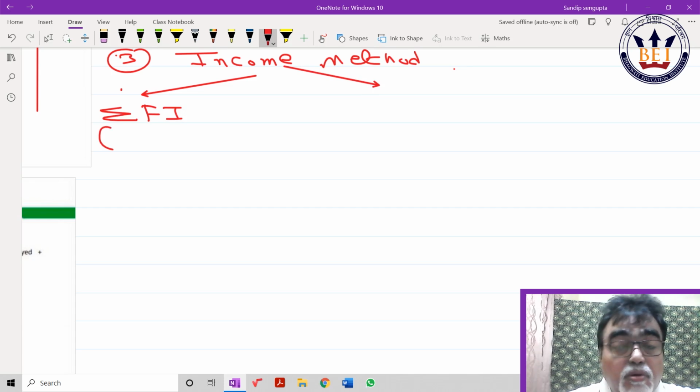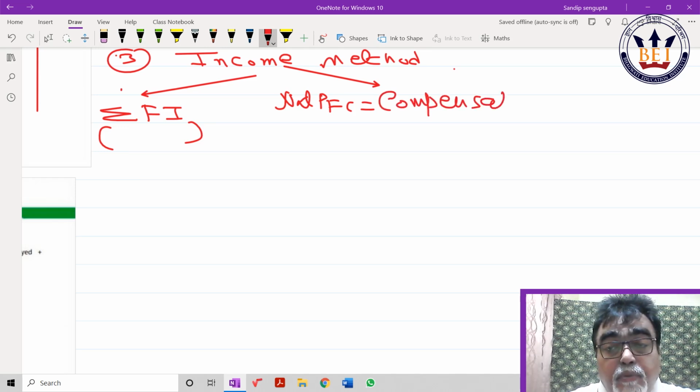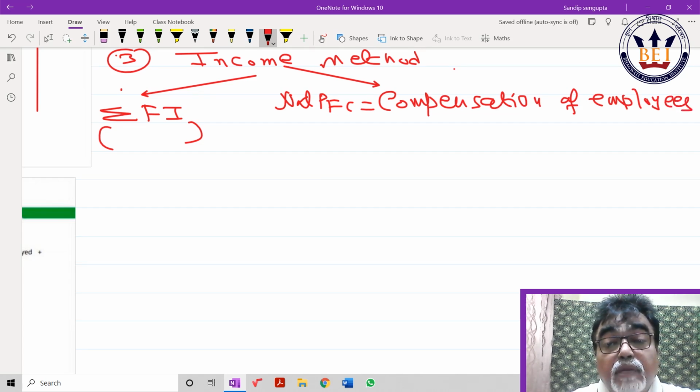What is important this term is NDPFC. What is NDPFC? Net domestic product at factor cost equals compensation of employees plus operating surplus plus mixed income.